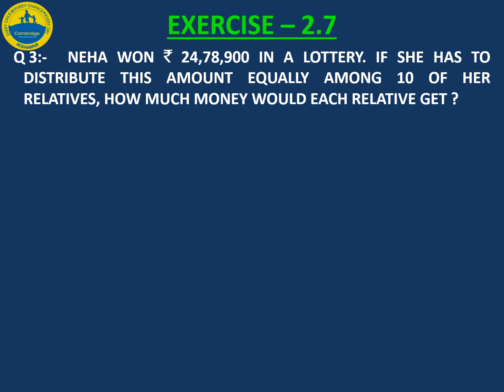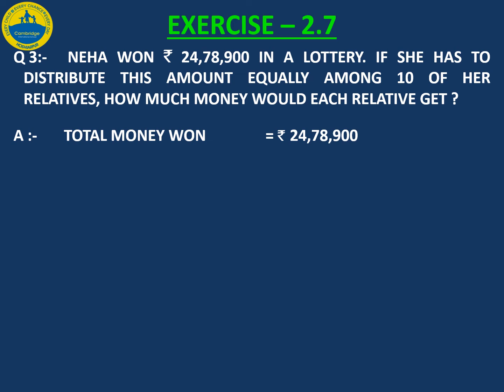Question number 3. Neha won rupees 24 lakhs 78,900 in a lottery. If she has to distribute this amount equally among 10 of her relatives, how much money would each relative get? Total won money by Neha is equal to rupees 24 lakhs 78,900. Now this amount she has to equally distribute among 10 relatives.